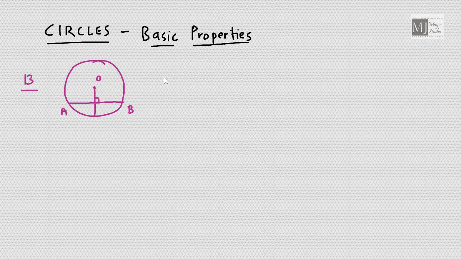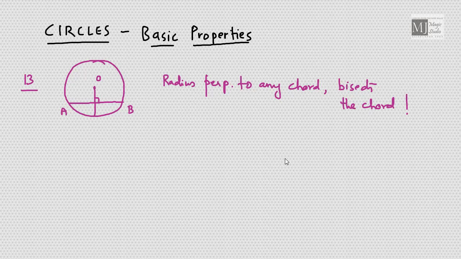So a radius perpendicular to any chord bisects the chord, and you can't move forward on solving questions related to circles if you are not confident enough with this property. You need to remember this.